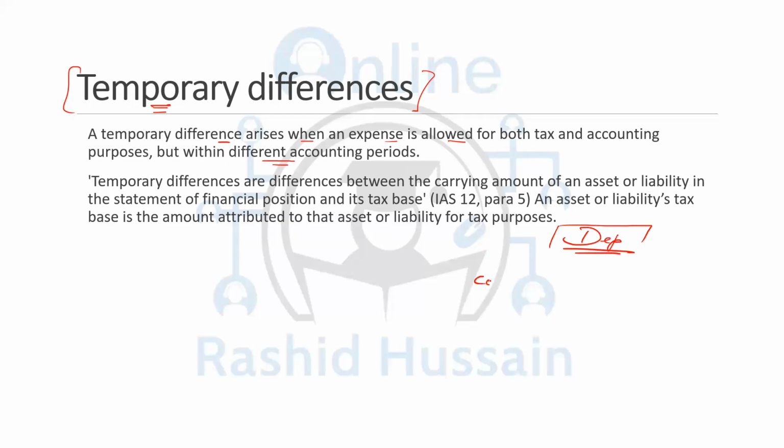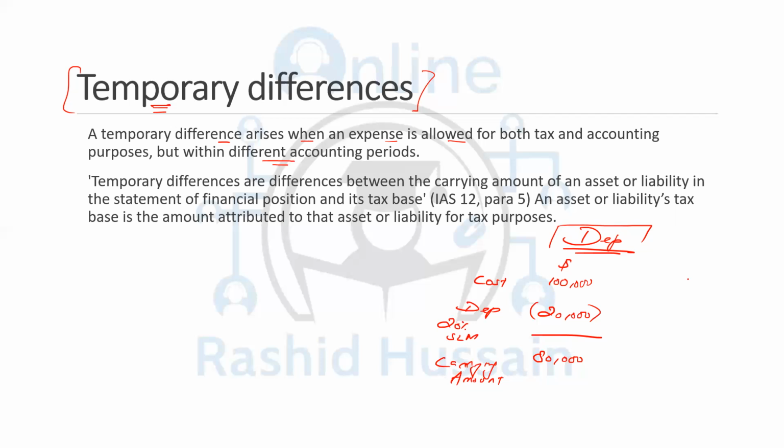So let's assume the cost of the asset is 100,000 and the depreciation is 20% straight line method. So the depreciation would be 20,000 and you will get the carrying amount of 80,000, right?